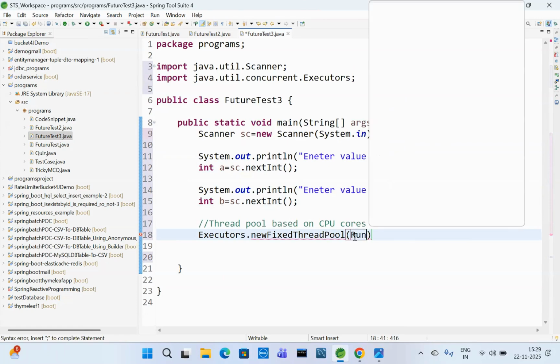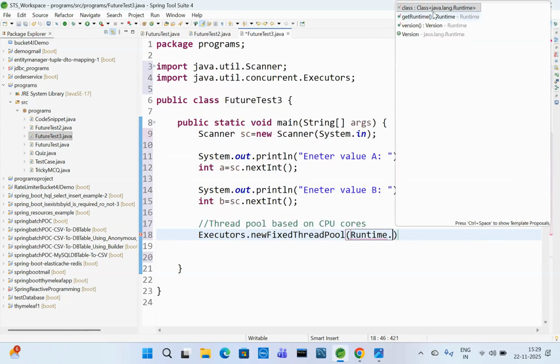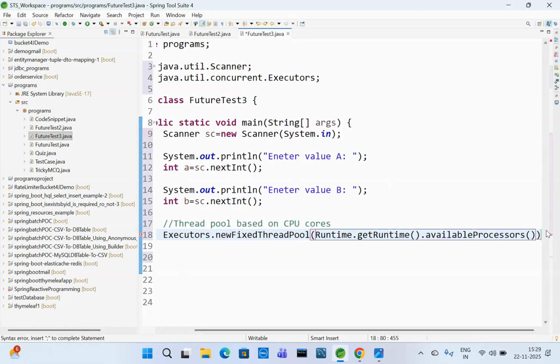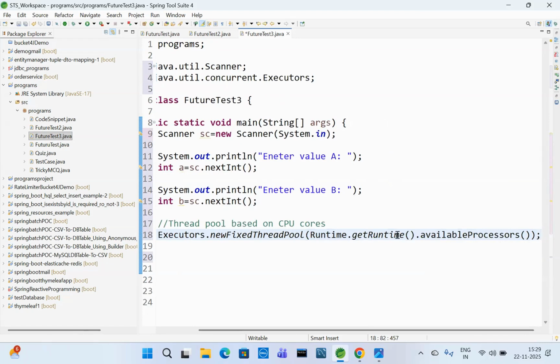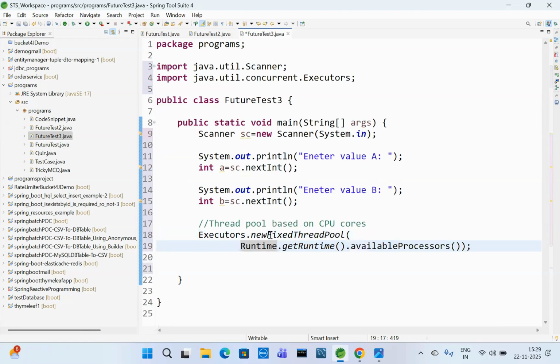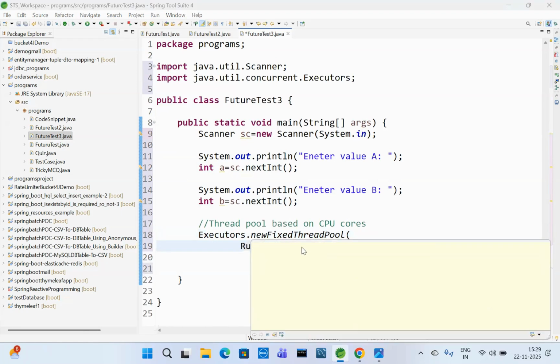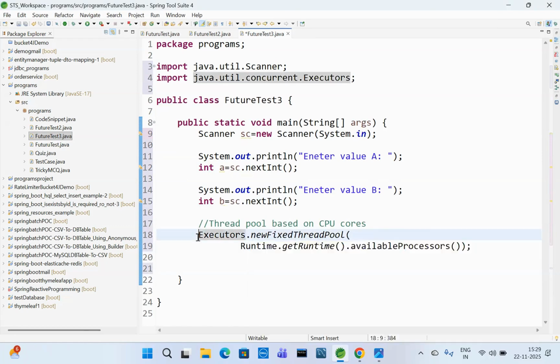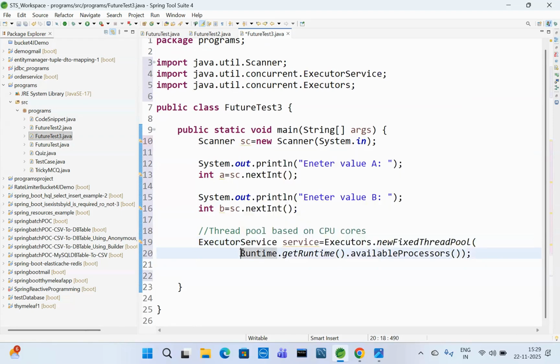So CPU cores: Runtime dot getRuntime dot availableProcessors. Let's store it into an ExecutorService, which is the return type. ExecutorService equal to, Control Shift O, right?